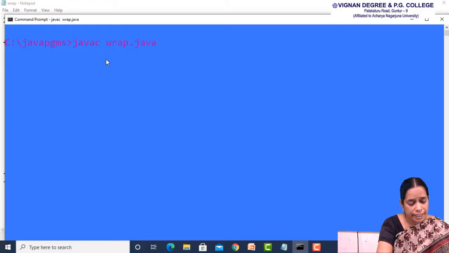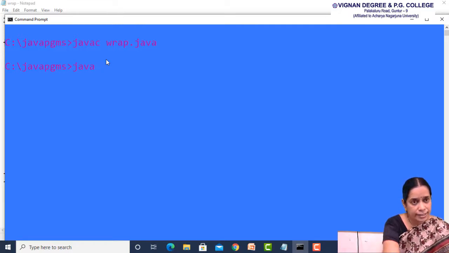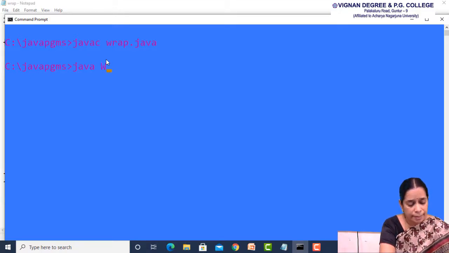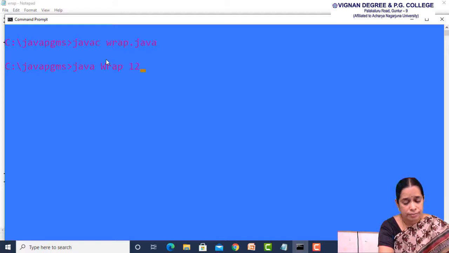After successful compilation, we have to run the program. So for running, the command is java space and the name of the class is wrap, in which W is written in caps lock. Java space wrap, and here during runtime I have to provide two arguments, 12 and 3.4.